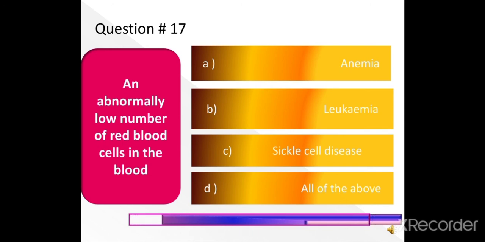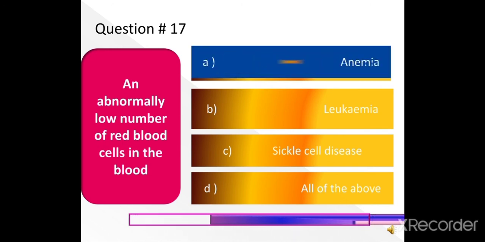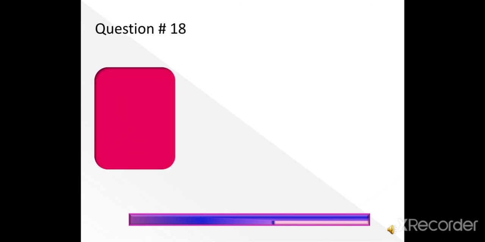Next question. Question number 18: Lifespan of platelets: 10 days, 90 days, 120 days or 100 days.